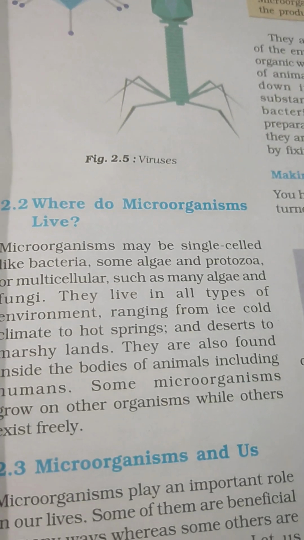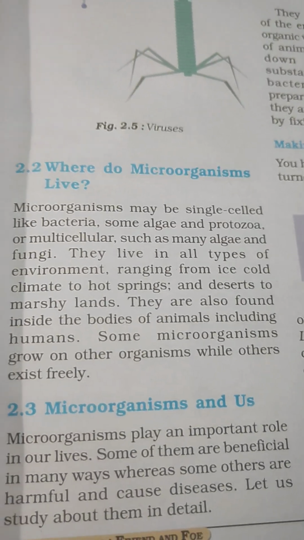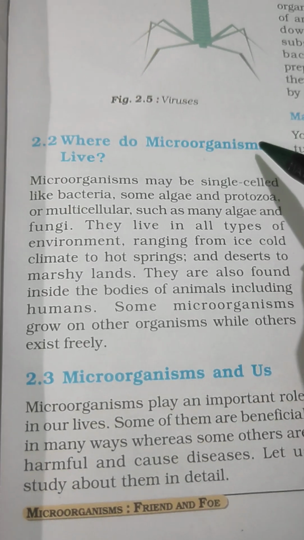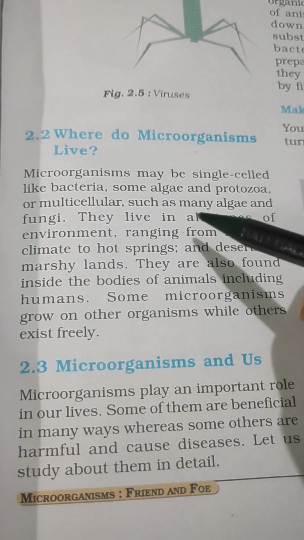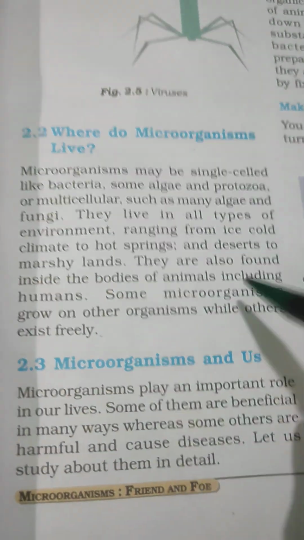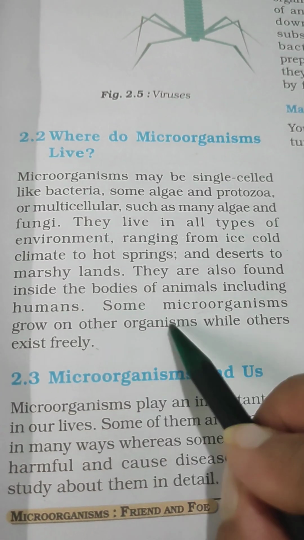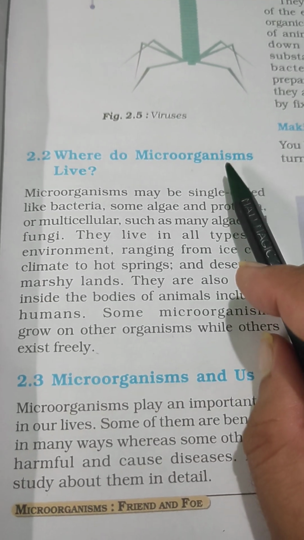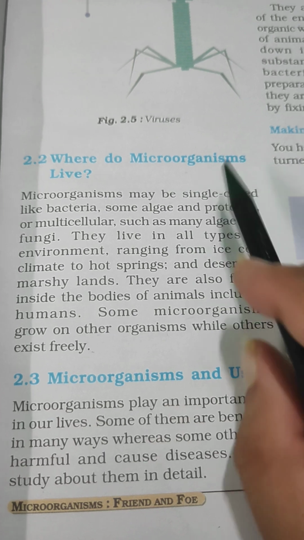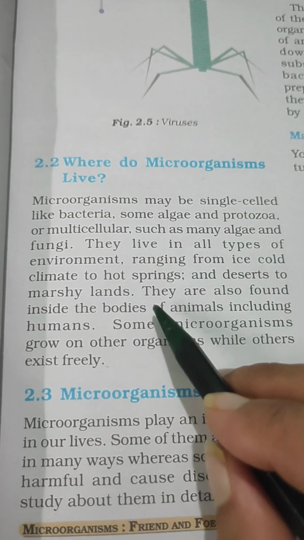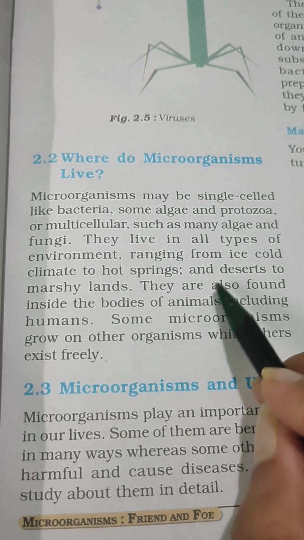Let us see, where do microorganisms live? Microorganisms can live freely, they can be single celled, they can be multi-celled, but they either exist freely or they take the help of other organisms. They are made in such a way that they can survive in extremely cold and extremely hot conditions.